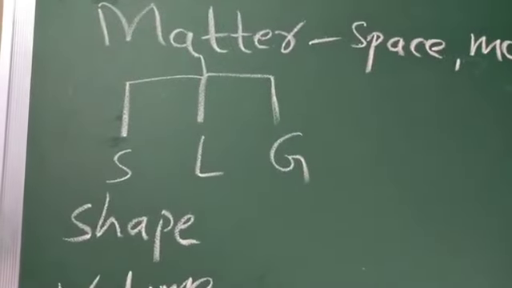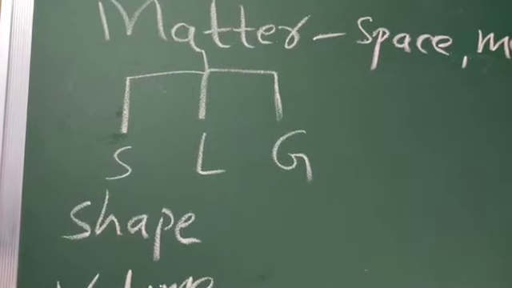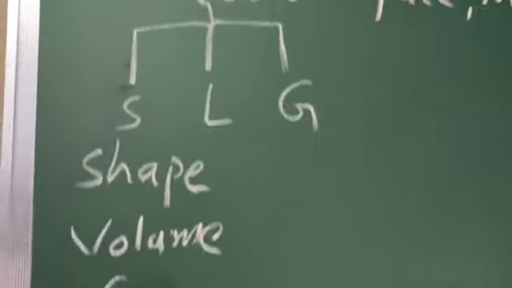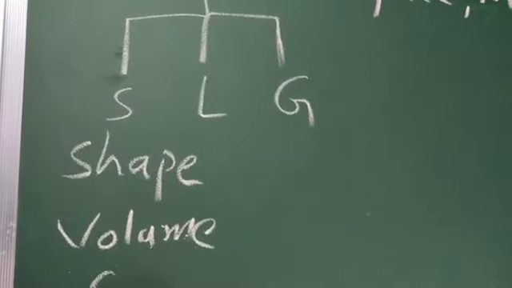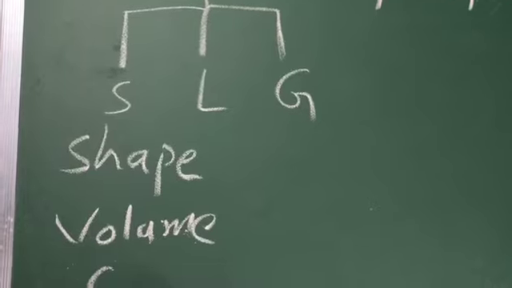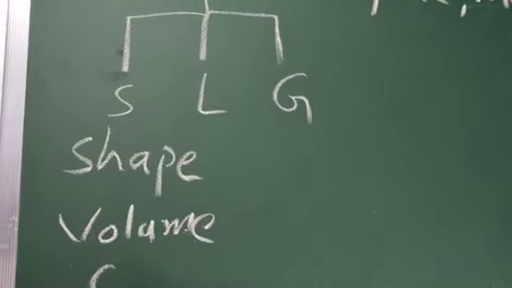For shape we discussed that solids have a fixed shape, liquids don't have a fixed shape, gases don't have a fixed shape. And about volume, solids have a fixed volume but liquids and gases don't have a fixed volume.